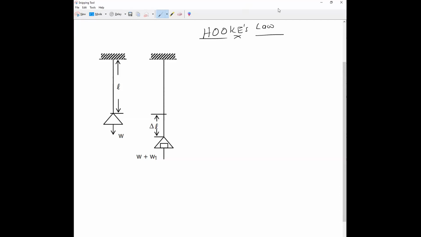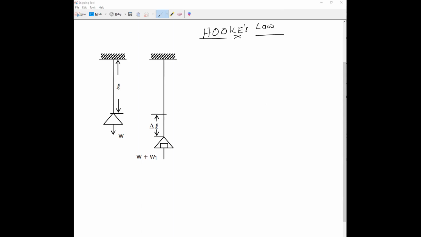Shall we start, everyone? I hope everybody is there in today's meeting. Observe very carefully, as it is a very important concept, and we are going to derive the formula also. If you have any doubt, immediately ask me.